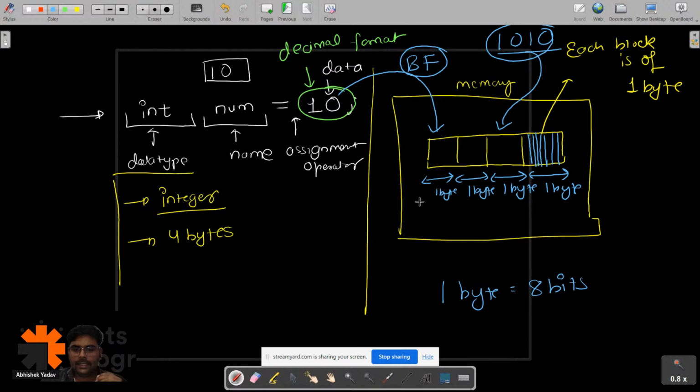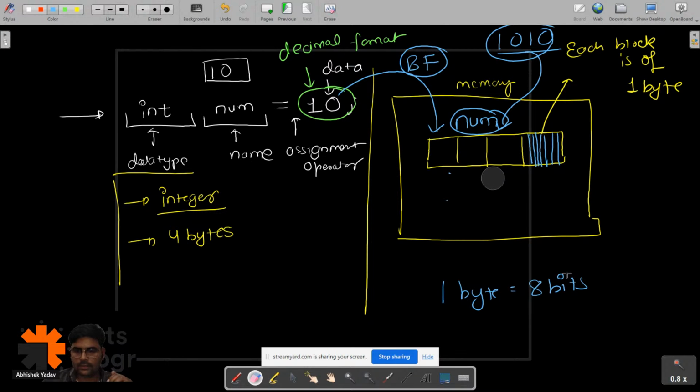After that, the name of the memory block is what? Num, right? The name of the memory block is num here. So we have the data, and the data is in decimal format. That data will get converted to the binary format because our computer understands 0 and 1. And the name of the memory block is num.